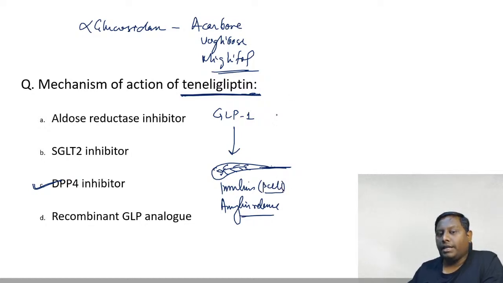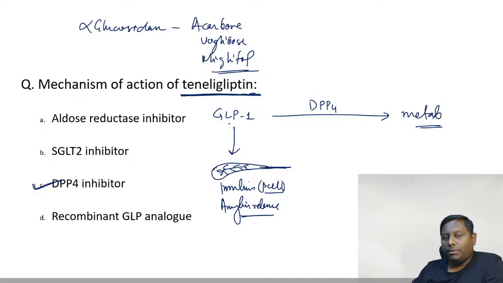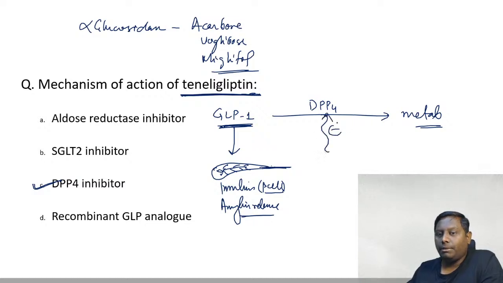But the problem is, like any other peptide, they are also very short-living peptides. They are rapidly metabolized by DPP4. Now GLP-1 is helpful for our body because it is causing release of the insulin. This is exactly what we want. But if DPP4 is the villain which is actually inhibiting GLP-1, what we should do, we should actually inhibit DPP4. All the gliptins like sitagliptin, saxagliptin, linagliptin, alogliptin, vildagliptin, teneligliptin, they are all DPP4 inhibitors. Remember them from the word gliptin, okay.